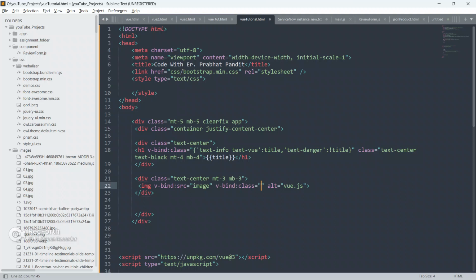I'm going to put some class here using the v-bind attribute binder in Vue.js. Let me define the CSS class first.